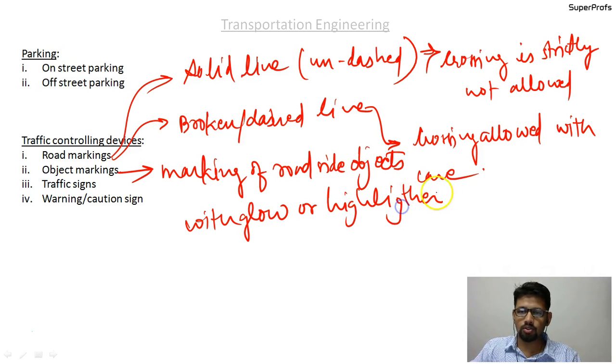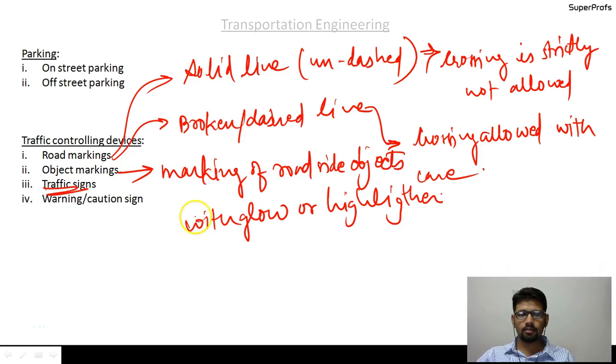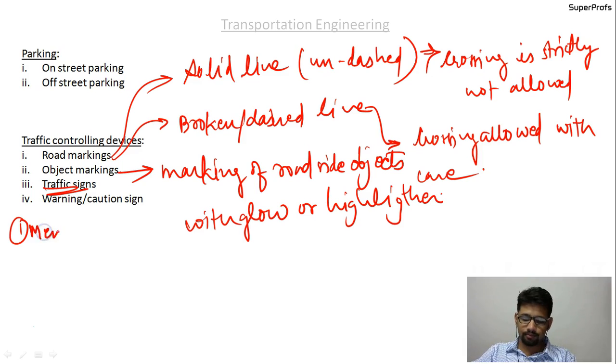Okay, so that is the thing. And the traffic signs, yes, it is really very important, and there have been questions asked on the traffic signs. Okay, so there are three types of traffic signs. The first one is the mandatory, that is compulsory, or the regulatory.